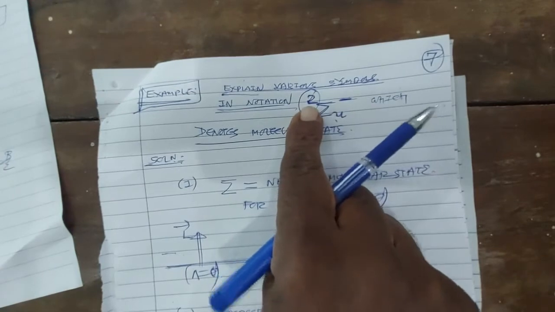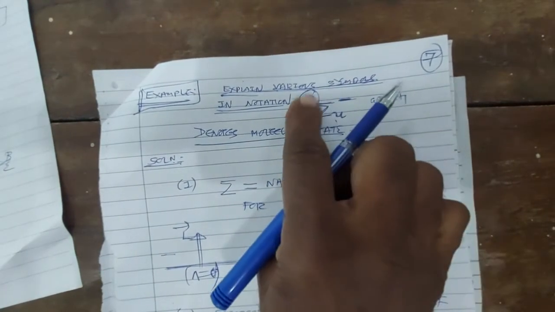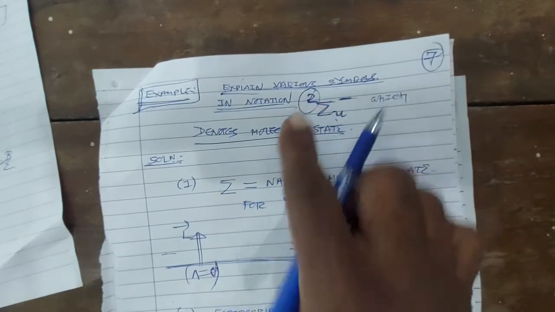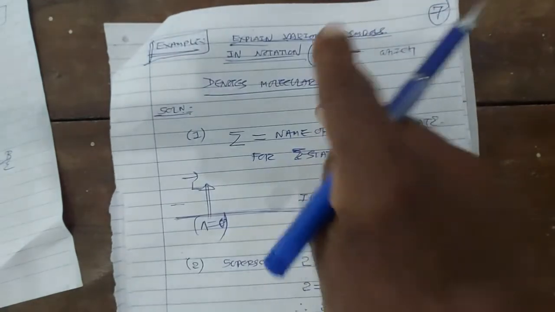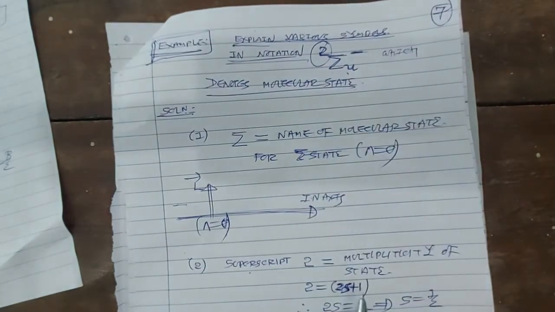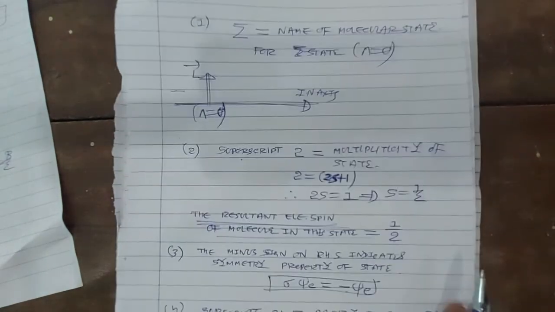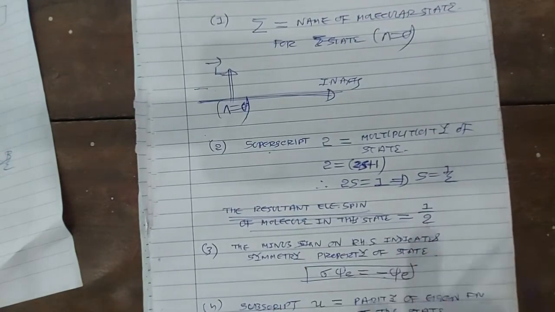Okay. Now the superscript 2 on the left hand side of the symbol sigma represents the multiplicity of the state. So the multiplicity 2S plus 1 of sigma state is 2. So the value of 2S is 1. So S is 1 by 2. So we can say the resultant electronic spin of the molecule in this state is 1 by 2.